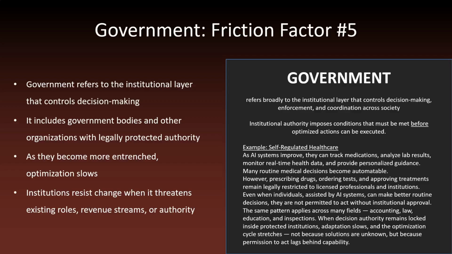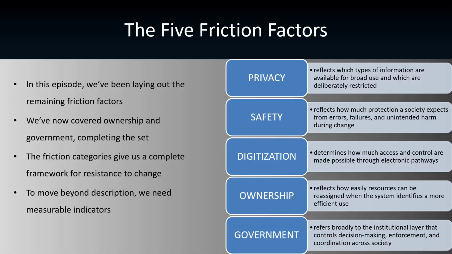Institutions tend to resist change when it threatens existing roles, revenue streams, or authority. Government friction exists along a continuum. Systems with more entrenched institutional authority adapt more slowly to rapid advances in AI and automation. The 5 friction factors. In this episode, we've been laying out the remaining friction factors.